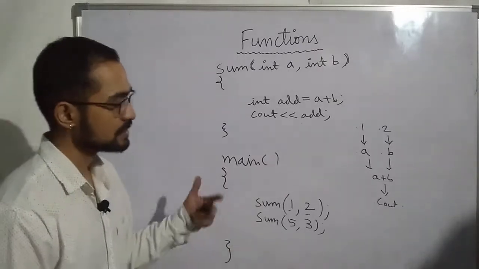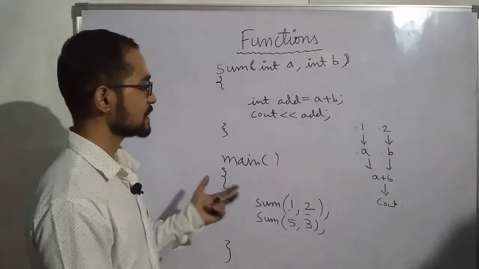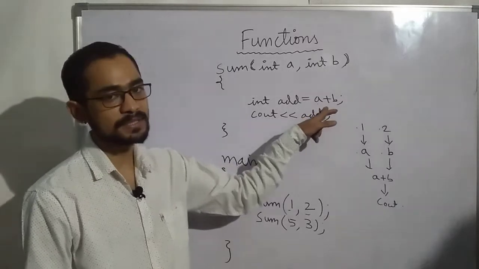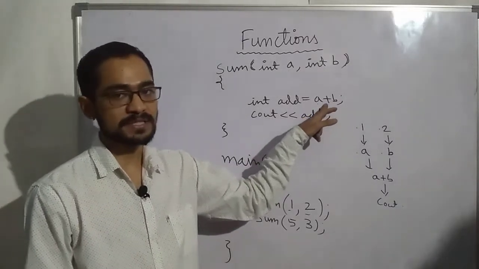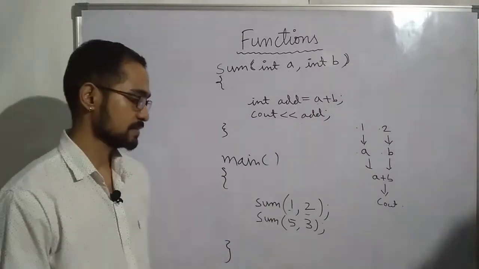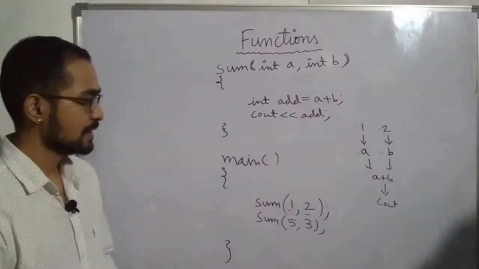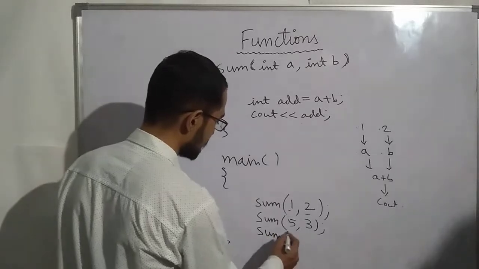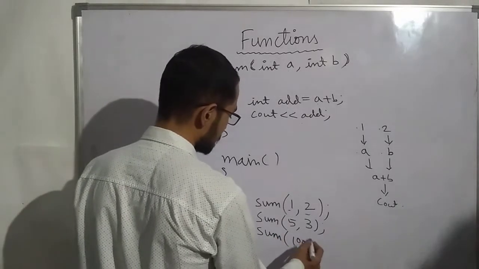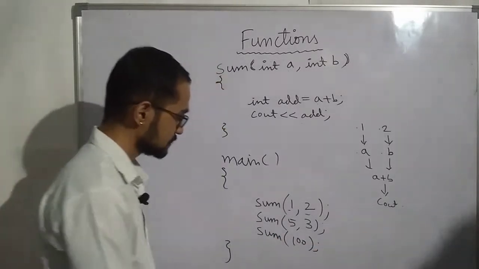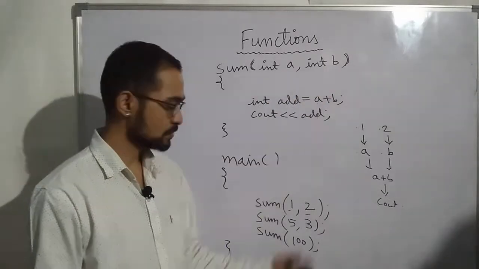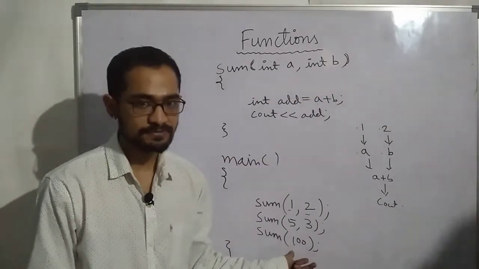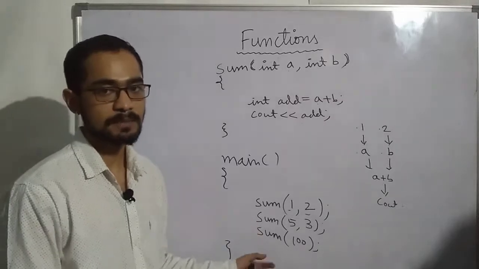Similar thing we can do with any other operation. Suppose I want to multiply two numbers. Then I can simply put the multiply symbol here and they will be multiplied. Now suppose I call this function and only pass one parameter, 100. This has two parameters but I am calling it with only one parameter. Now what will happen? There will be an error. There will be a compiler error.